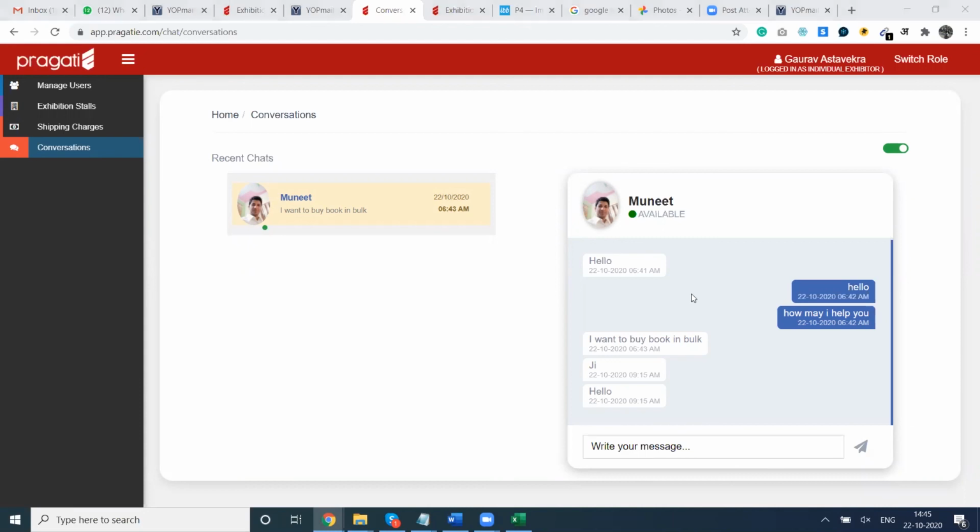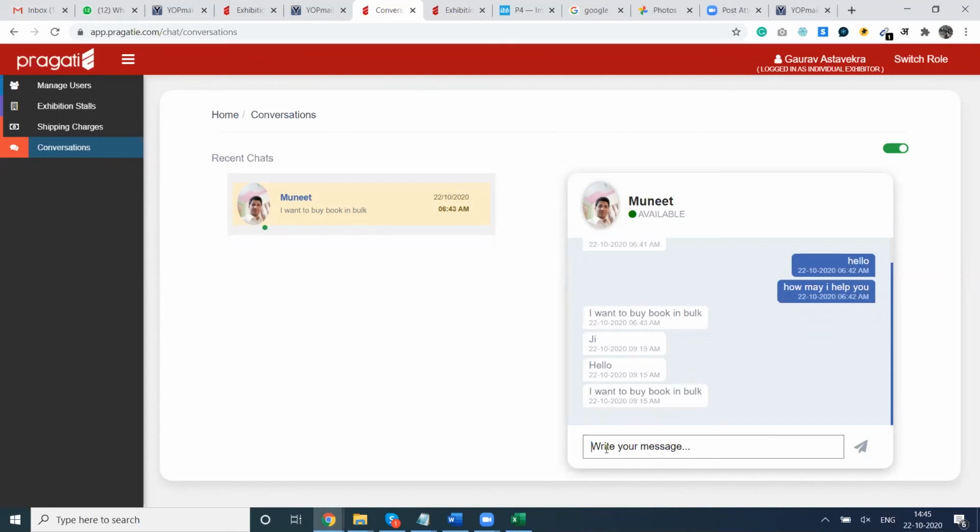So my colleague Munit actually started this conversation with me. So at the back end, I can start answering to him. So you can see, type. So I received this message. I want to buy book in bulk, and I will reply how many.